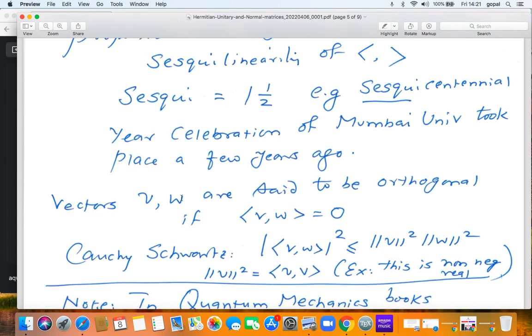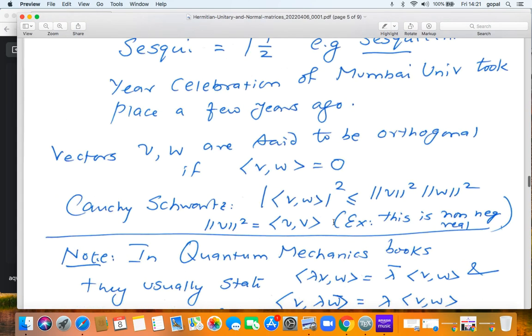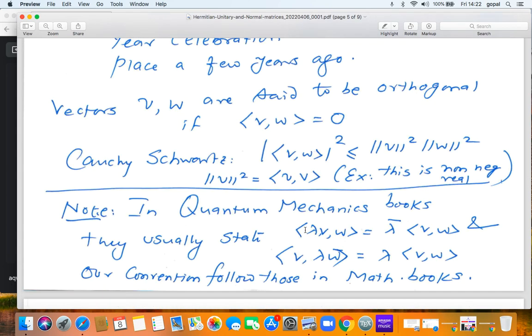Again, orthogonality. V and W are two vectors in a Hermitian space. You say that V and W are orthogonal if the Hermitian product <V, W> is 0. The Cauchy-Schwarz inequality assumes the same form: the mod of the Hermitian product of V and W, the whole squared, is less than or equal to norm V squared times norm W squared, and norm V squared is the Hermitian product of V with itself. In quantum mechanics books, there is a slight difference in conventions.